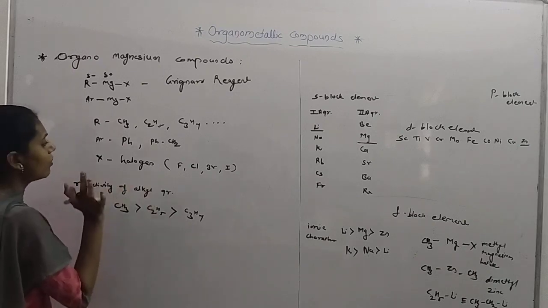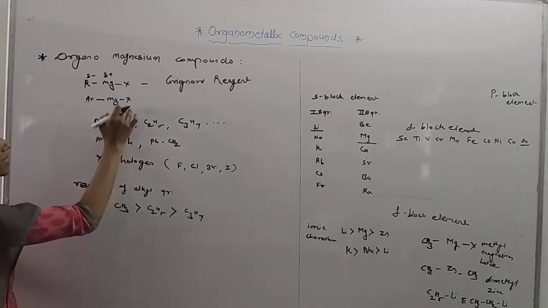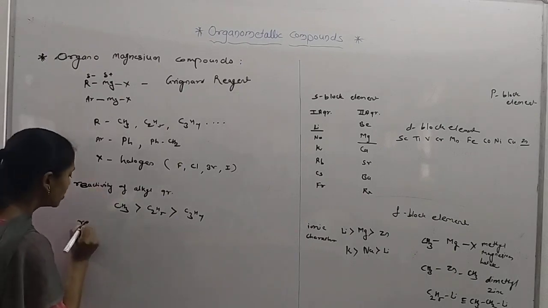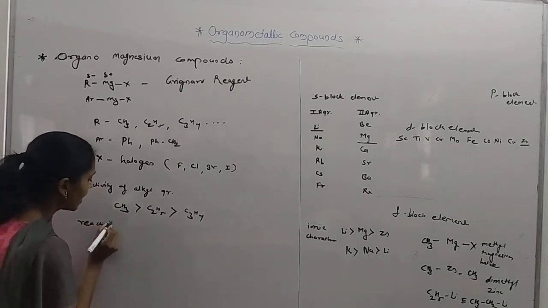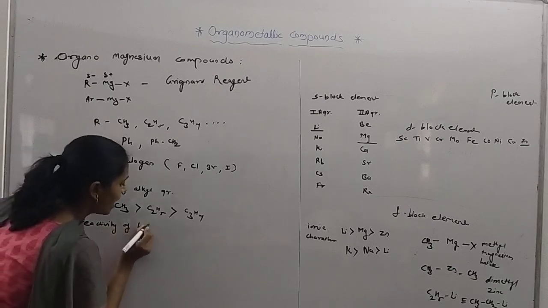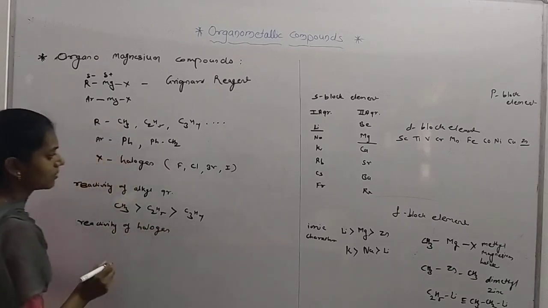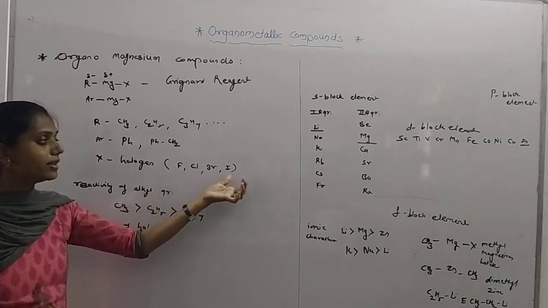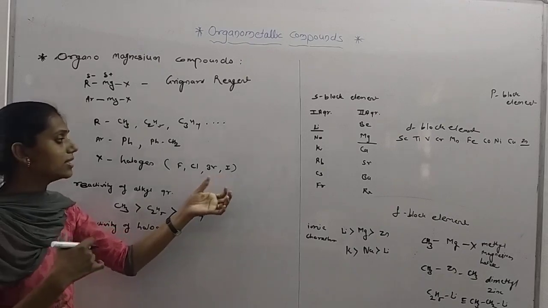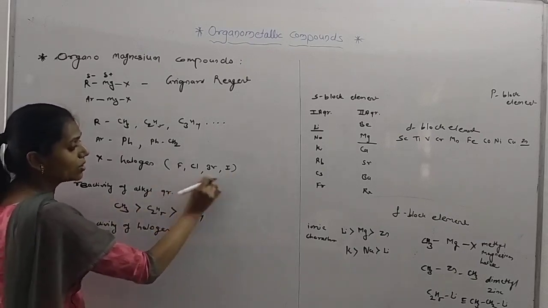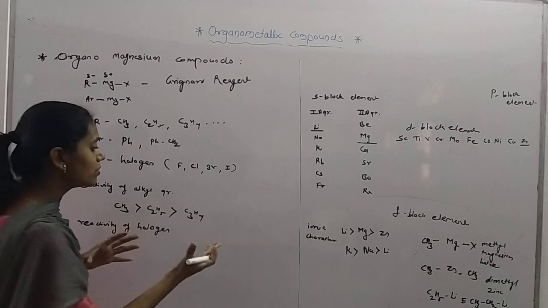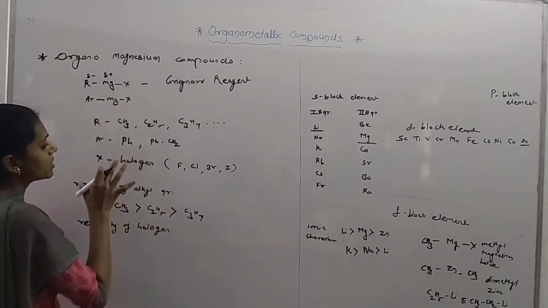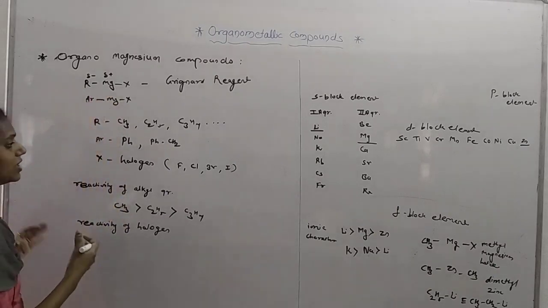This is the reactivity of the alkyl group, and then there are different types of halogen also, so we must know the reactivity of the halogen. I have written here the reactivity of halogen. As the size of the atom increases, the reactivity increases, since these halogens are loosely held and it removes from the group, or it forms a bond with the positively charged.